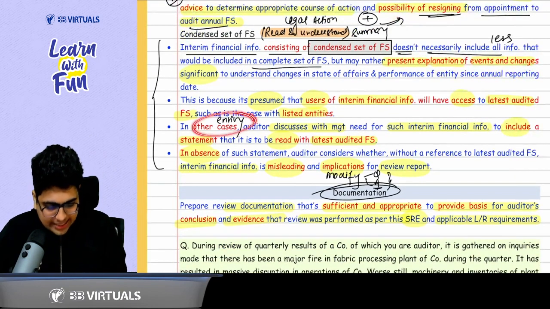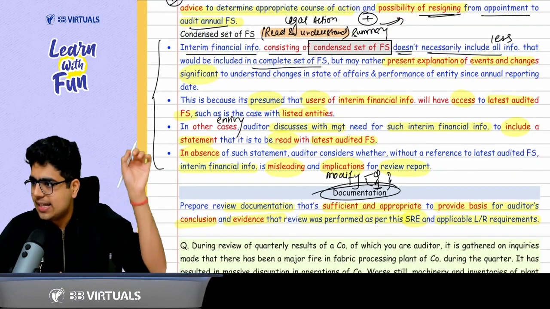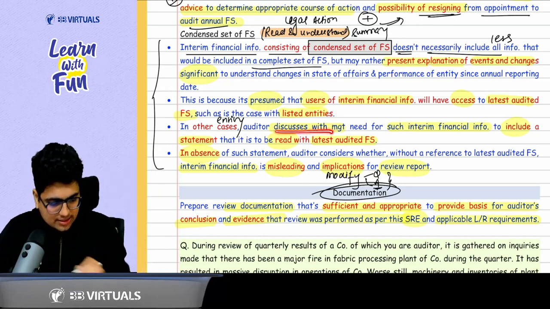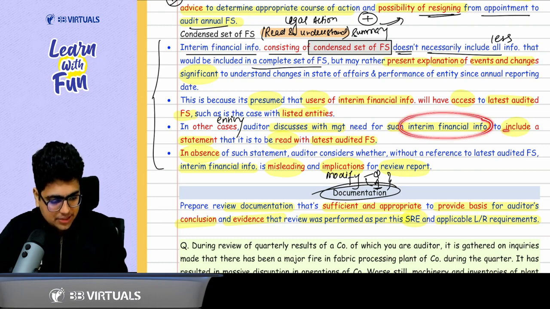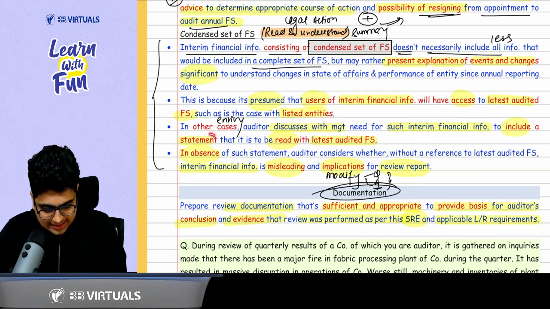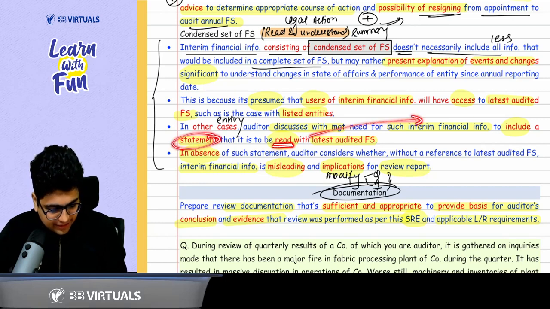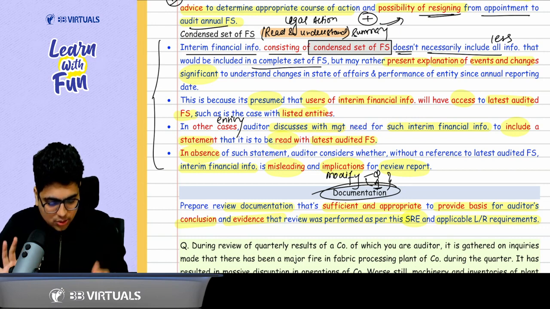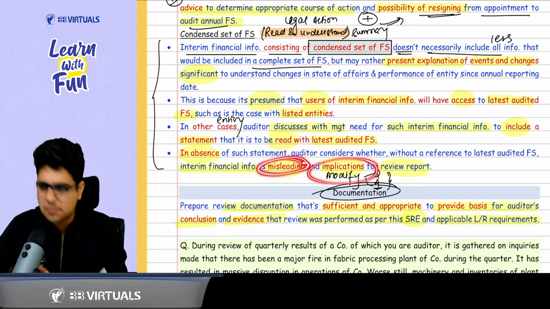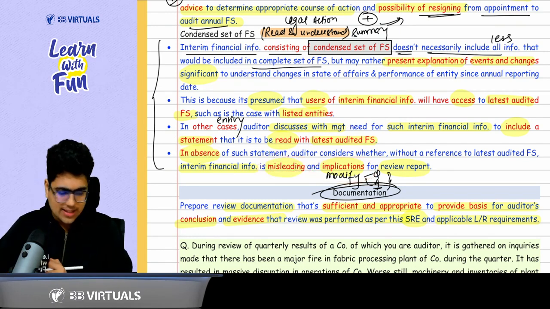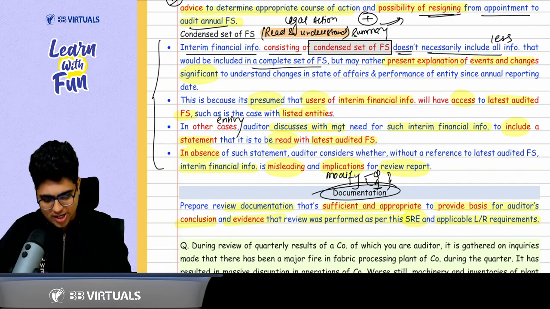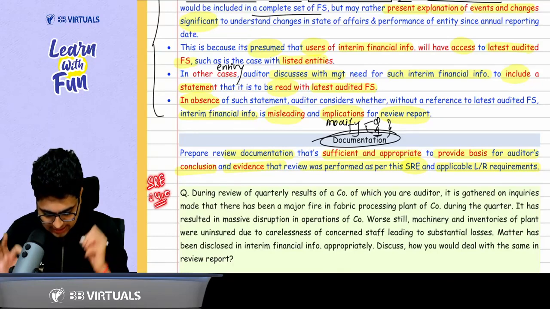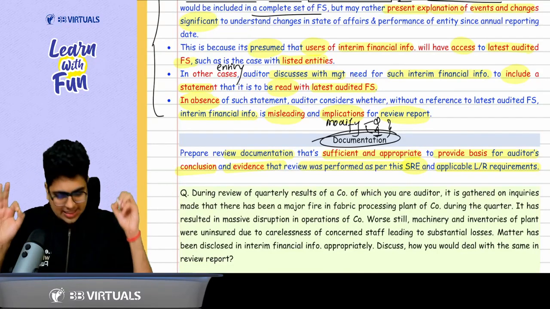But what about other entities? In that case, are the latest financial statements available? The answer is no. Then you need to discuss with the management that the interim financial statements should include a statement to read these interim financial statements with the latest audited financial statements. If this statement is not included, it will be considered misleading, and then you modify your review report. That's all about SRE 2410. Clear, everyone? Clear, sir.